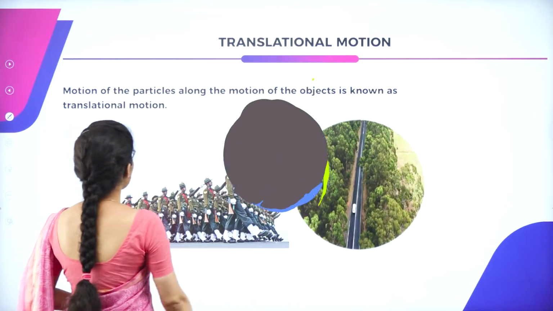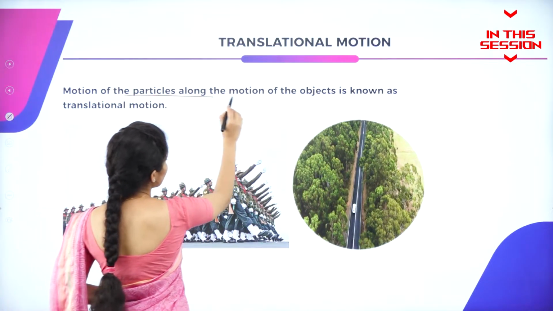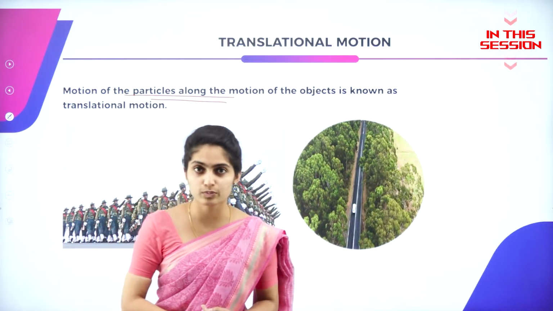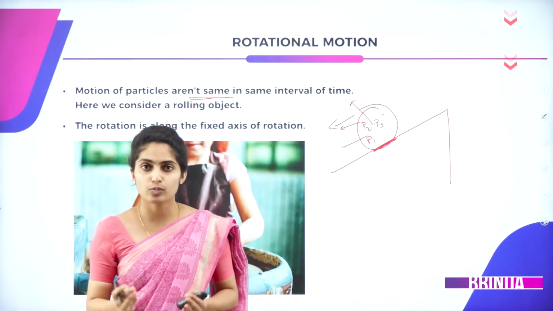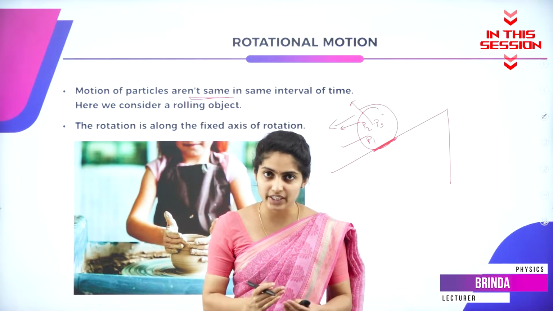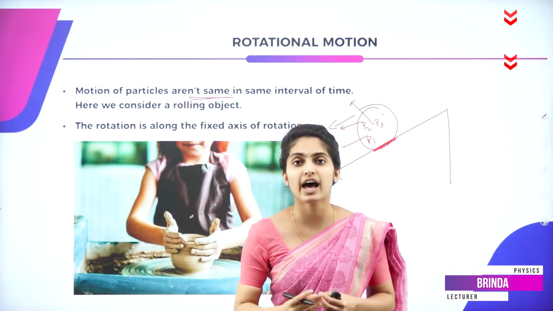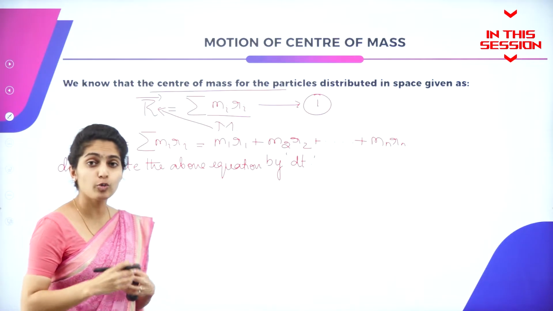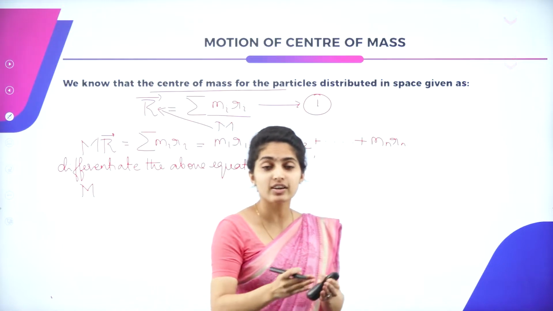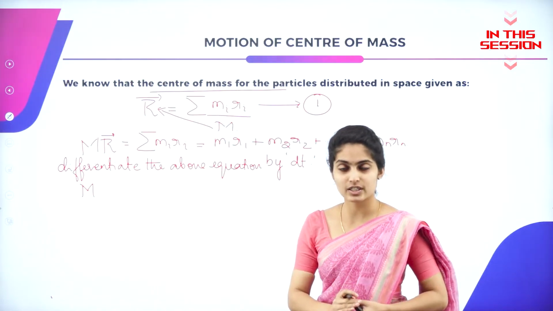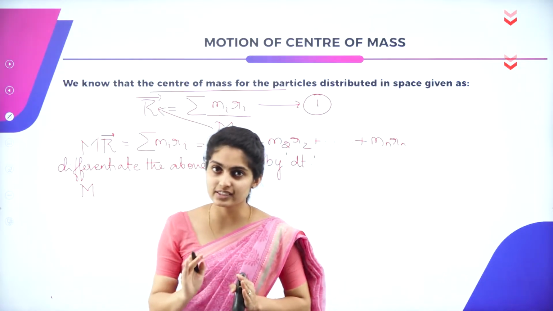The translation motion means the particles are moving along the direction of the object. Each particle in an object which is moving in a rotational motion, that is, which is rotating, each and every particle will have different velocity at same interval of times. And you know, mass is a constant. When mass is constant, mass is taken outside. It is not differentiated because mass is always constant. Okay.